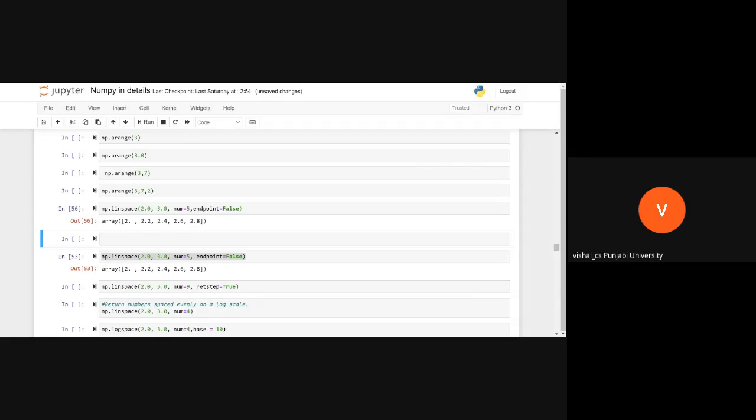So you tell me what the function of this is. You don't need to remember everything. You only need to remember what this function does. The rest of the arguments you can see by your own. Is it okay?